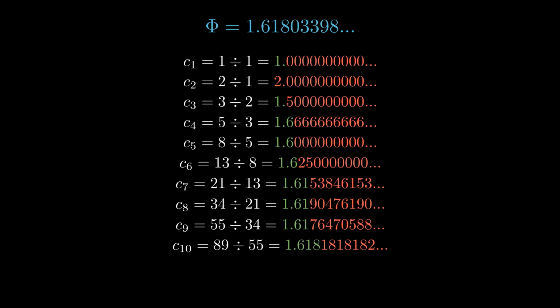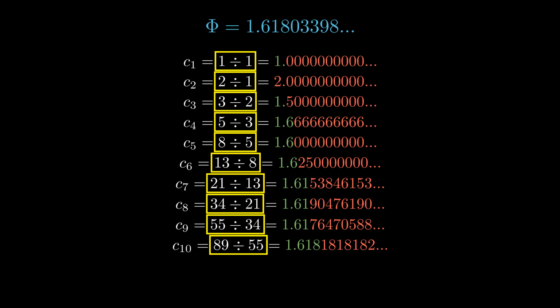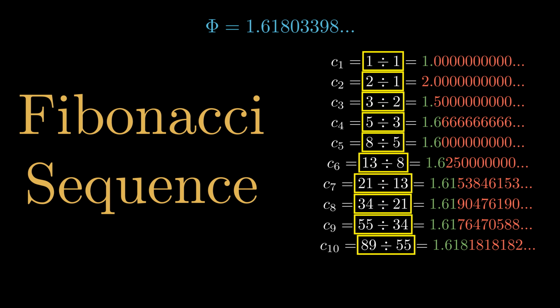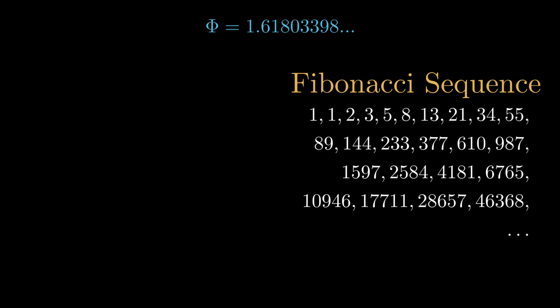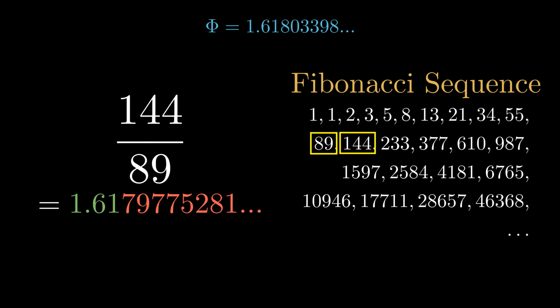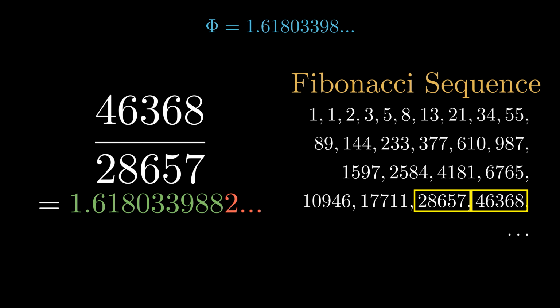See if you can find a pattern in these divisions. They divide consecutive terms of the Fibonacci sequence, so the further you go into the sequence, the better your approximation. So for example, if I divided the 13th term over the 12th, we'd have an approximation accurate to 2 decimal places, and if I divided the 25th over the 24th, our approximation is accurate to 9 decimal places.